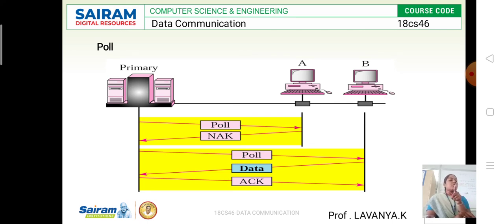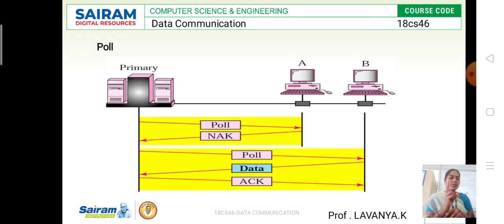Once the primary station receives the data from station B, it sends an acknowledgement to the secondary station B, saying yes, I received your data. This is what happens in the poll function.